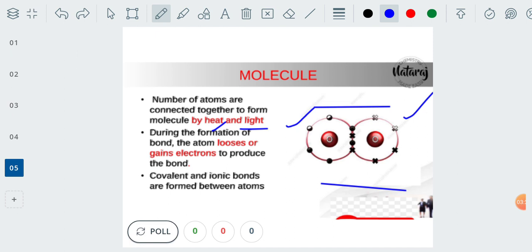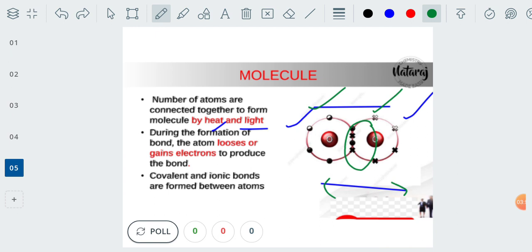Now the structure you are observing here is called the O2 molecule. This O2 molecule is produced by oxygen atoms. Now when two oxygen atoms are combined, the electrons are either completely gained or completely lost, and there is a chance for the formation of a bond. This kind of bond is called a covalent bond. Sometimes there is the formation of an ionic bond itself.